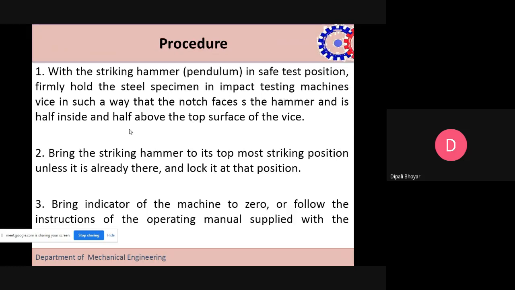Okay, then bring the striking hammer to its topmost striking position, unless it is already there, and lock it at that particular position. Then make sure that the dial indicator of this machine is at a zero initial condition, so that we get an actual calculation of the energy absorbed by the specimen.